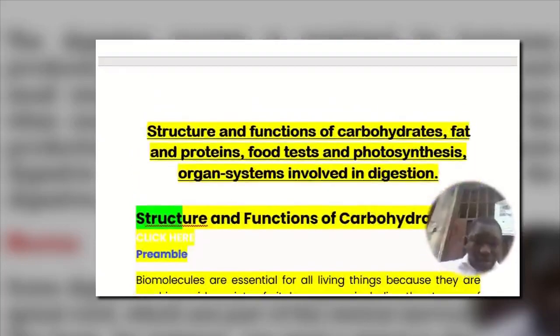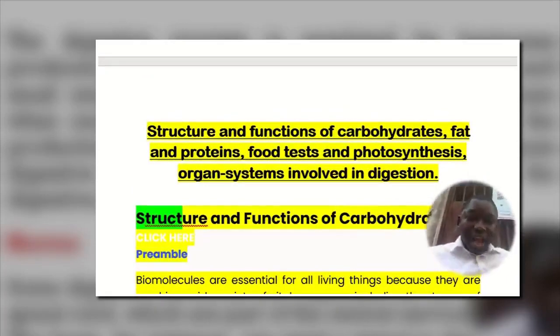Then we went on to look at the food tests, how we can test for the presence of carbohydrates in food, the presence of starch, and the presence of reducing sugar. We also looked at how we can test for the presence of fat, also called lipids, and for the presence of proteins. We also looked at the organ systems involved in digestion, as I've done now.